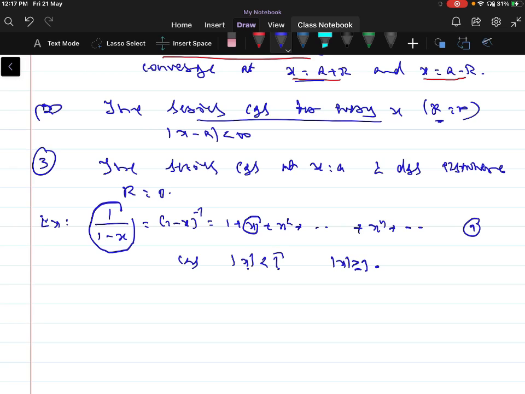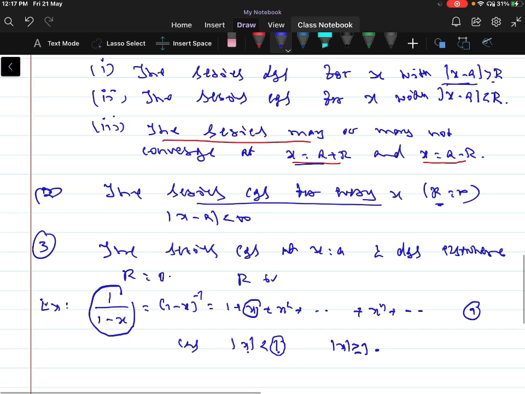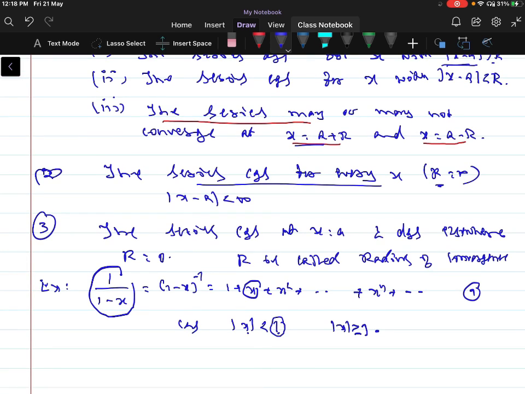So therefore 1 is called the radius of convergence. Here R is called the radius of convergence. So in this example, 1 is the radius of convergence. For every value of x with minus 1 less than x less than 1, x between minus 1 and plus 1, the series converges.